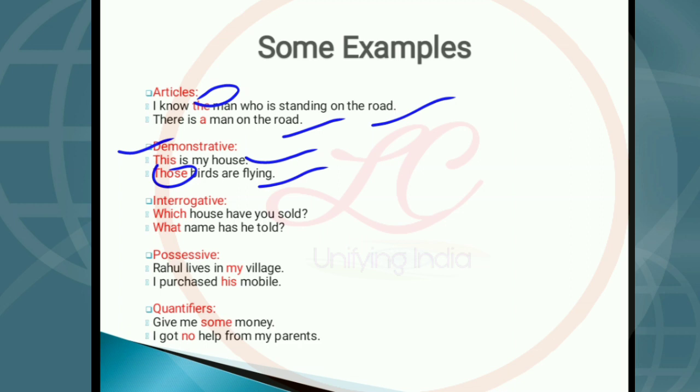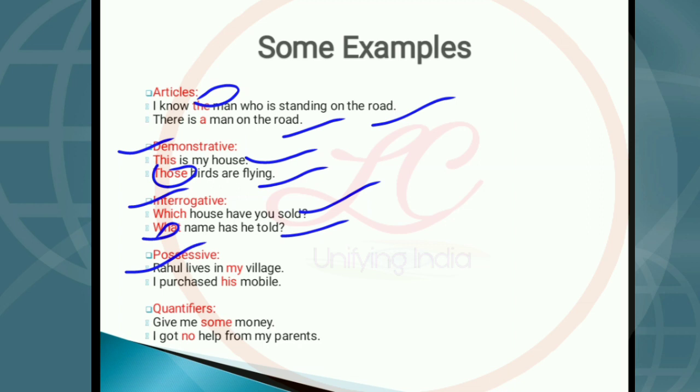Now interrogative determiners. Example: which house have you sold? Here, which is an example of an interrogative determiner. Another example: what name has he told? Here, what is an example of an interrogative determiner.